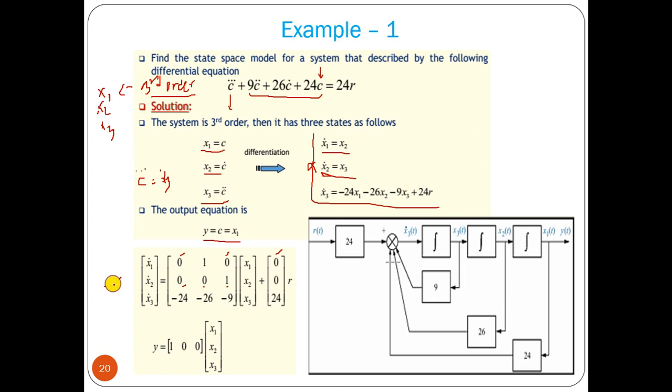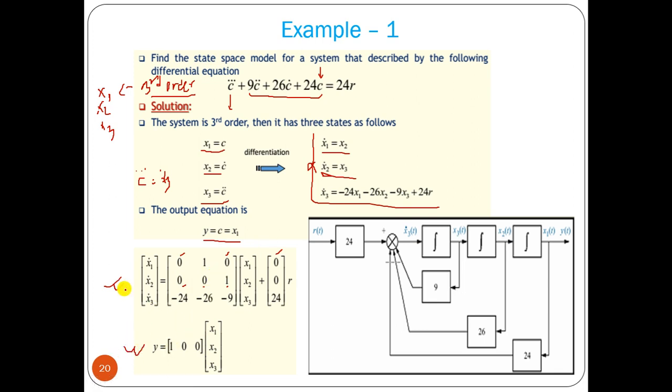So this is the state space model. From the y equation we can write x1 as 1, and x2, x3 as 0, with the state variable vector x1 x2 x3. So we got these two state space equations.